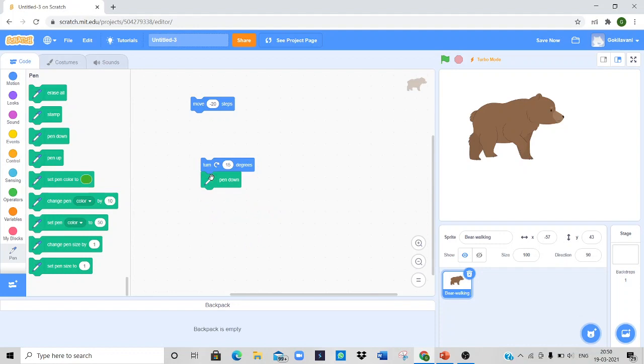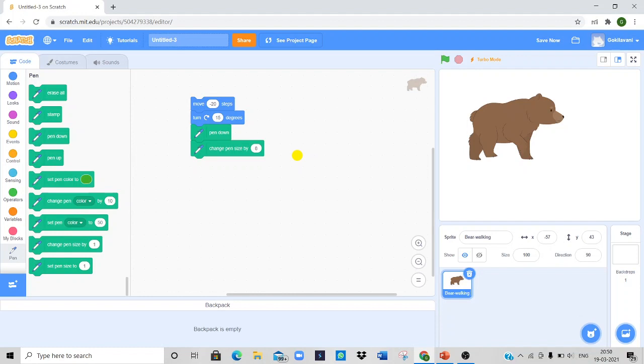Drag out the block and place it underneath the turn 15-degree block. Now click and pull the set pen size to block. Here change the value by 10 or anything you want.